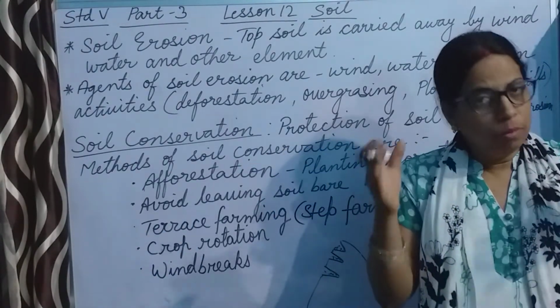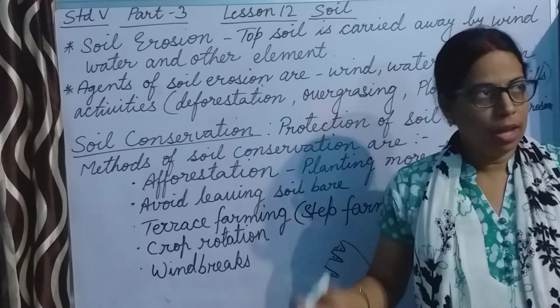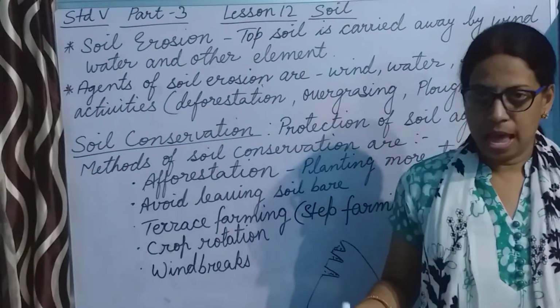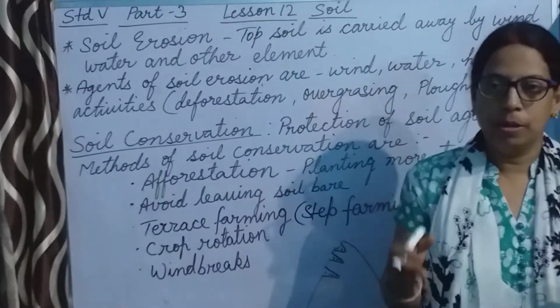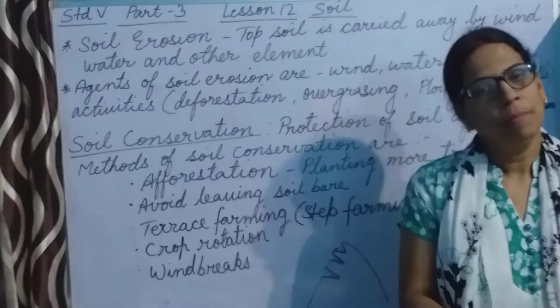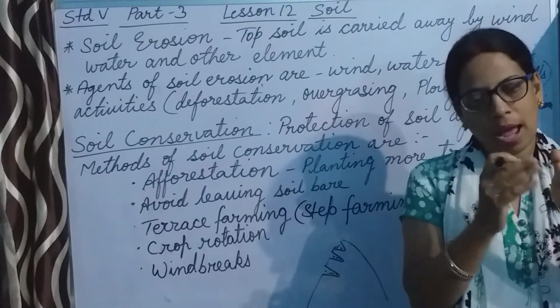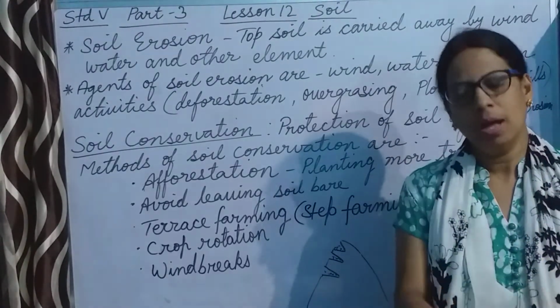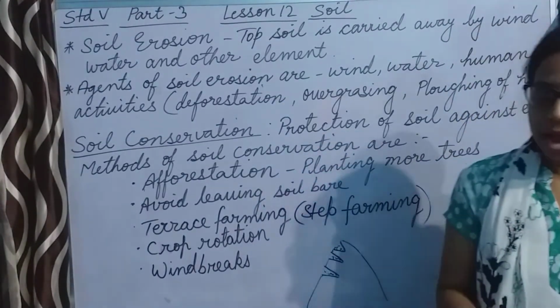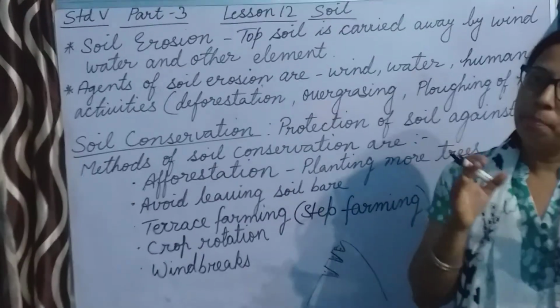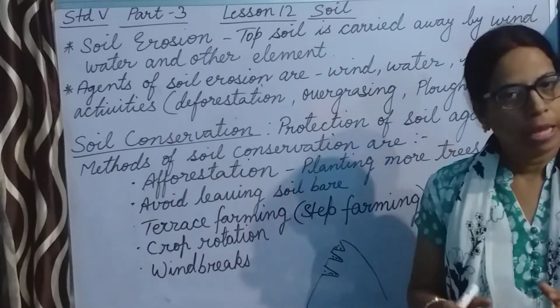The wind is broken down with the help of those trees, and those winds are not able to carry away the soil of the field, because the trees take up the wind and don't allow the wind to reach the farmer's land where the soil is, and thus it prevents the soil from being eroded.